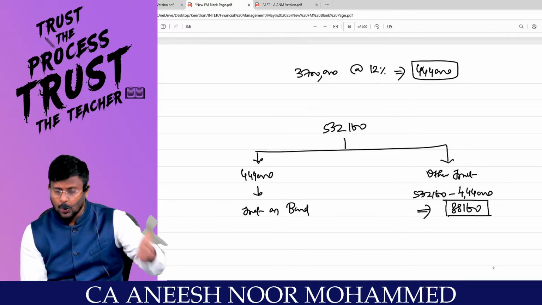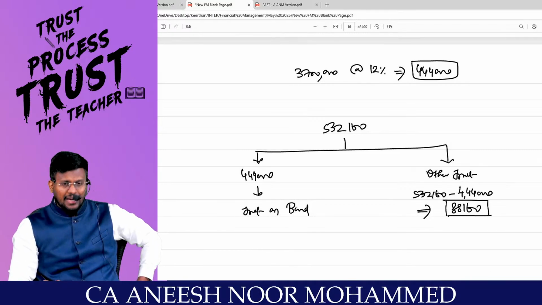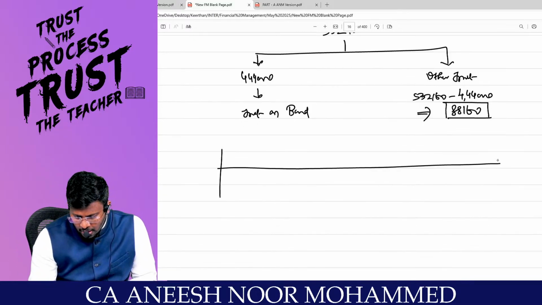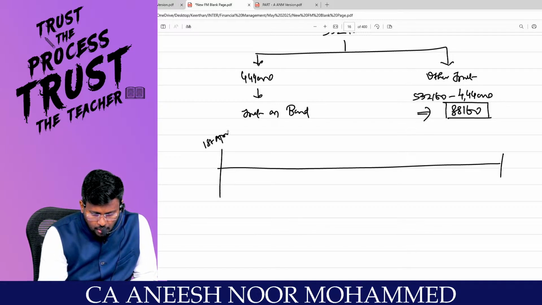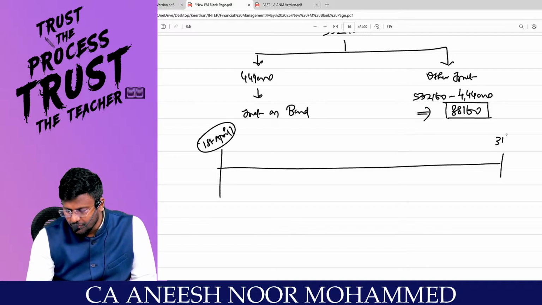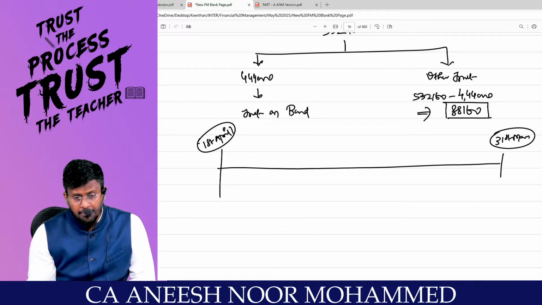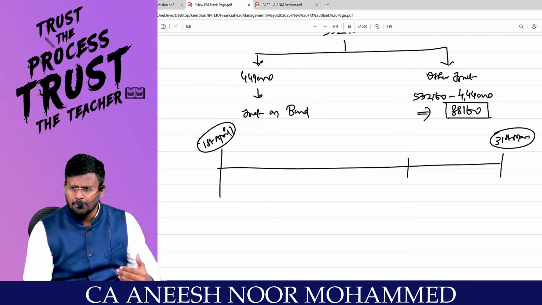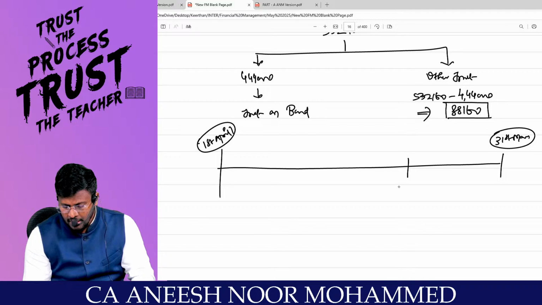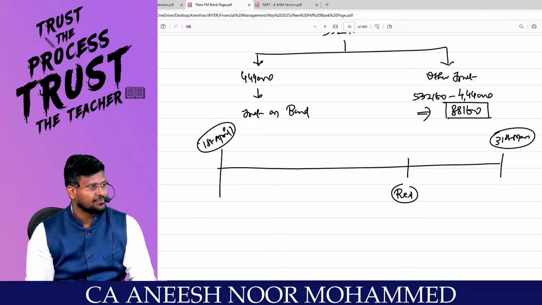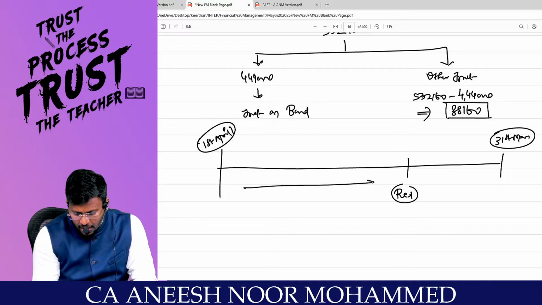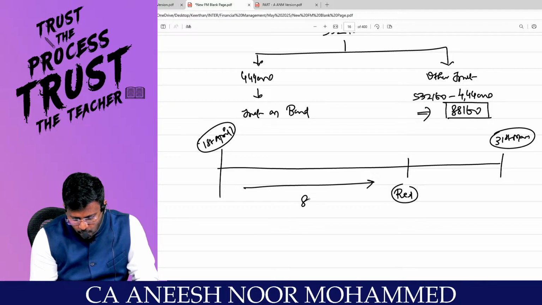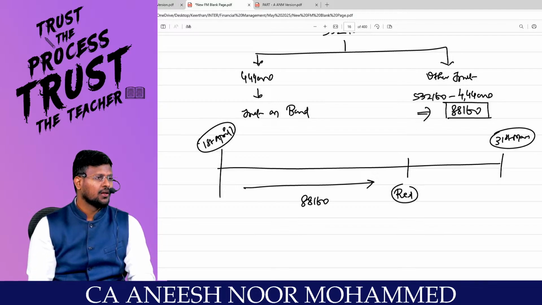You may have a doubt from where this interest is coming. Correct? My dear lovable students, I will tell you a logic. This is from 1st of April to 31st of March. Sometimes during the year, in between a year, after 30th, 31st of December or Jan or Feb, we would have redeemed the debt. So the debt may be there for some period in a financial year. For that period, I would have paid interest of 88,160.